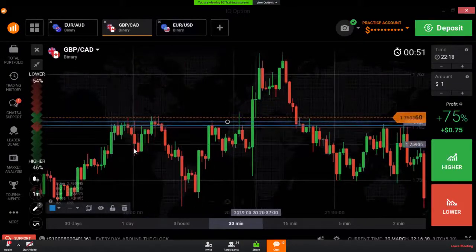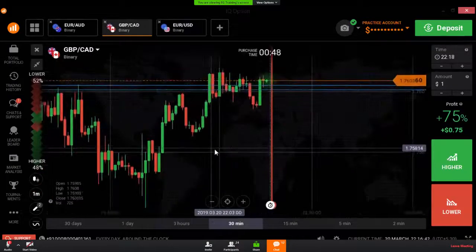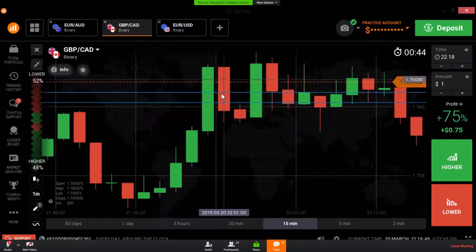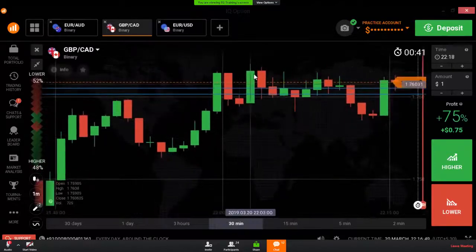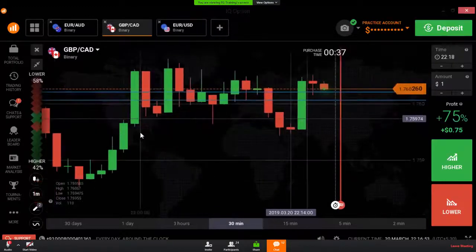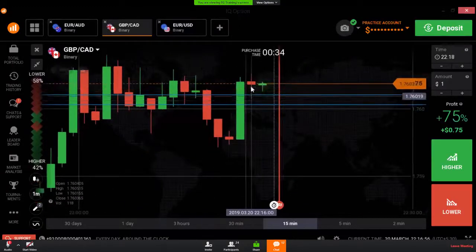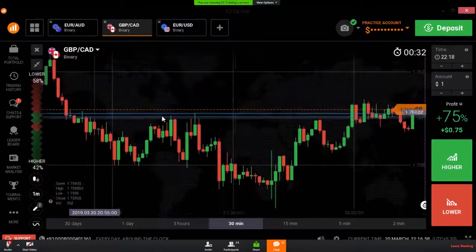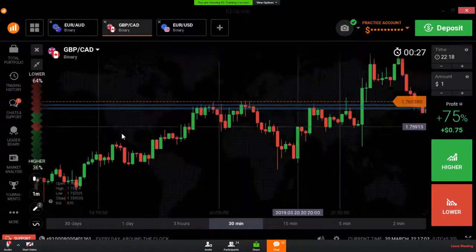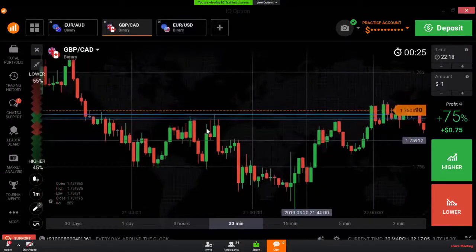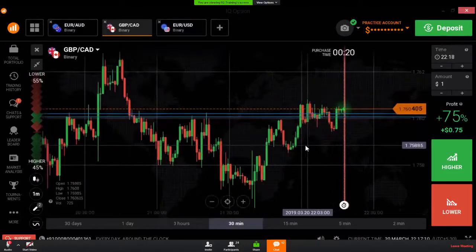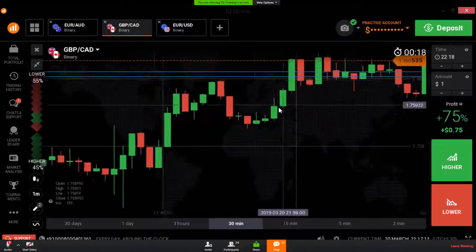Okay, this level is a strong level. The market is respecting this level. After a breakout, it reversed. After a breakout, it rejected from the same level. There is a breakout, and we are seeing a rejection from the same level. The market is respecting this level most of the time. Almost every time the market reversed from this level. So we can trust this level. If the market closes at this level, we can place our trade.